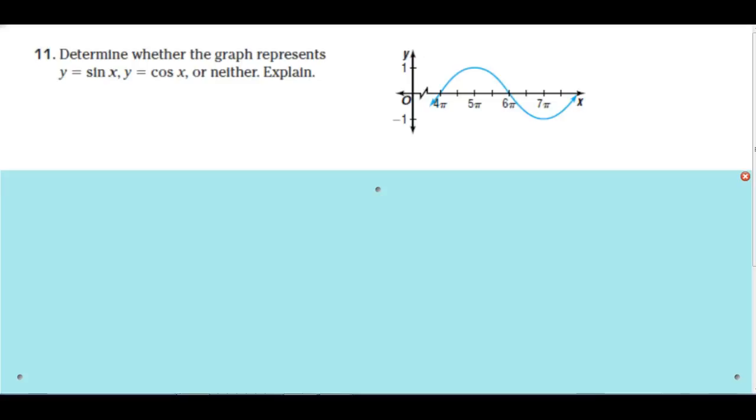Looking at number 11 here, take a look at that. Use some of the properties of the graphs to determine the answer here and why your answer is one or the other. Look at the period, look at the x-intercepts, look at when you hit your maximum and minimum values. I'll let you get to that and come back into the video whenever you have an answer.